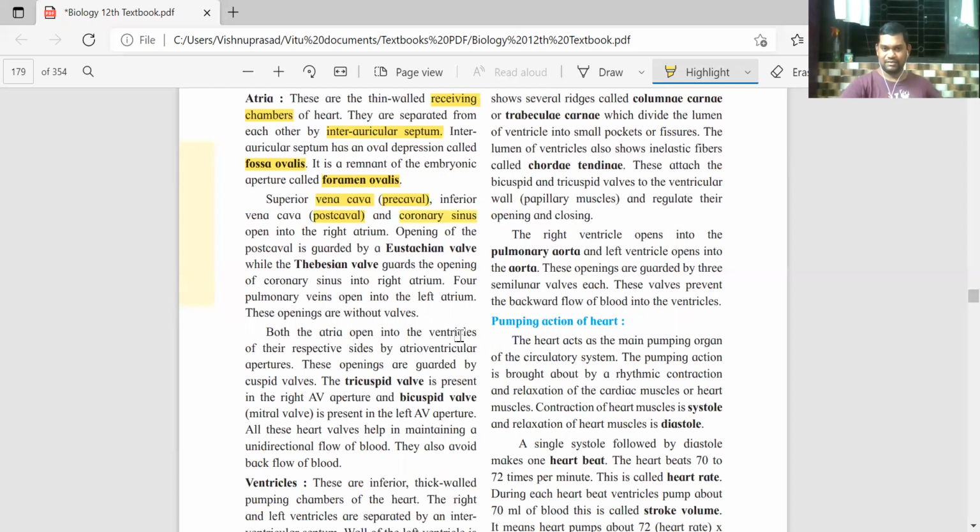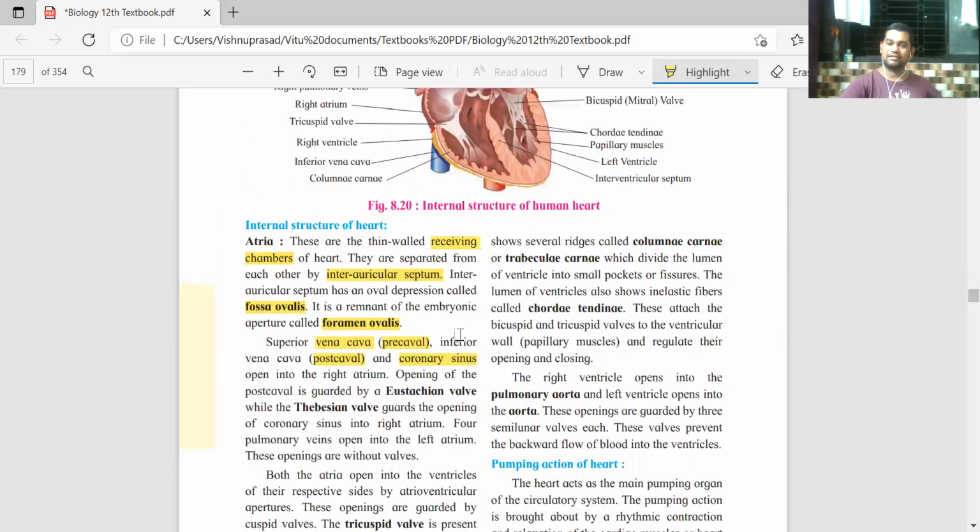The coronary sinus is a kind of vein which carries the deoxygenated blood from the heart itself. There are coronary arteries and coronary veins, which supply blood for the functioning of the heart. When all the other parts of the body supply deoxygenated blood to the heart, the heart itself also gives deoxygenated blood, which comes via the coronary sinus to the right atrium. So both the vena cava and the coronary sinus, all three open into the right atrium.